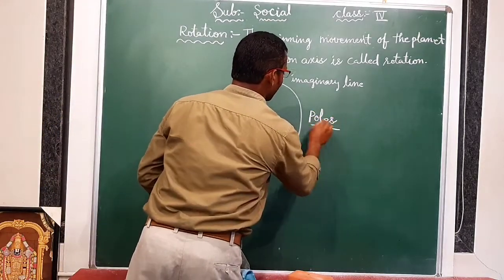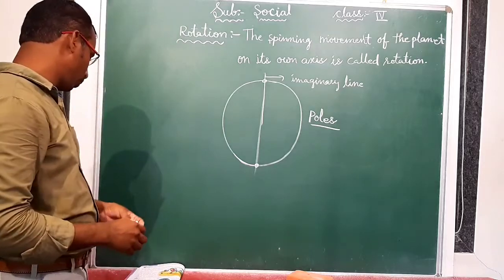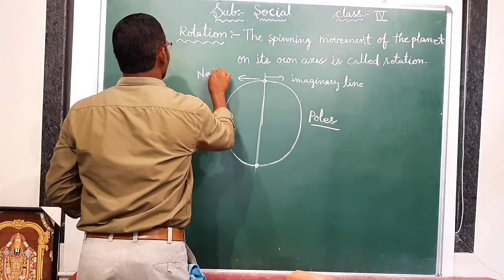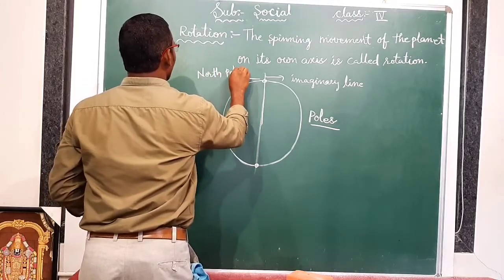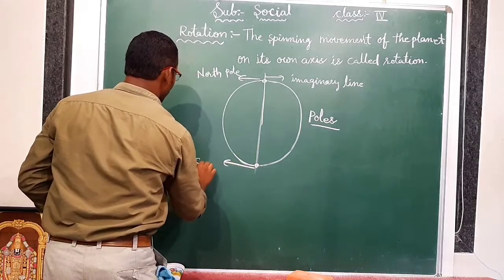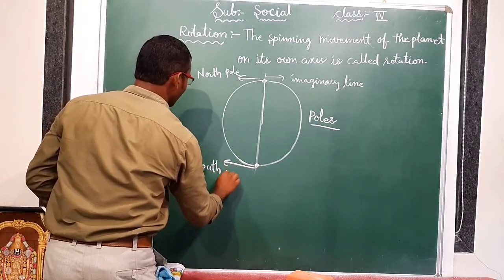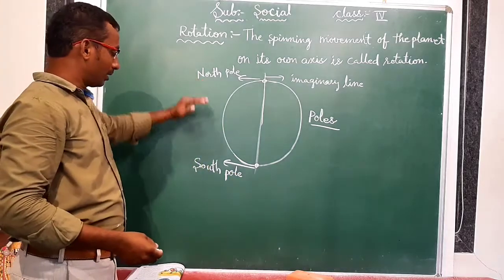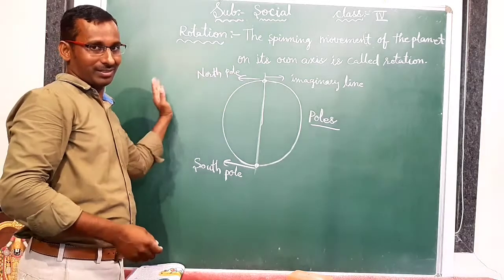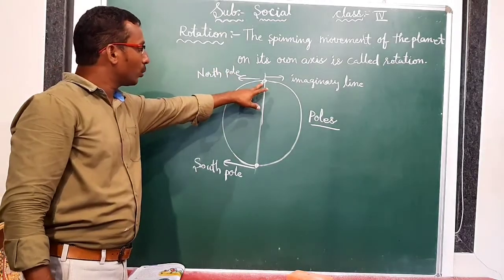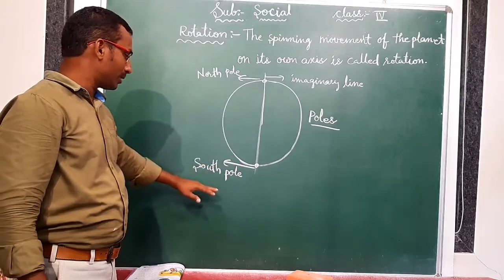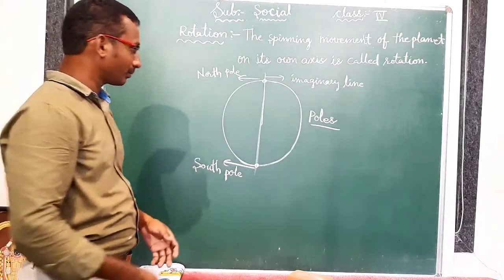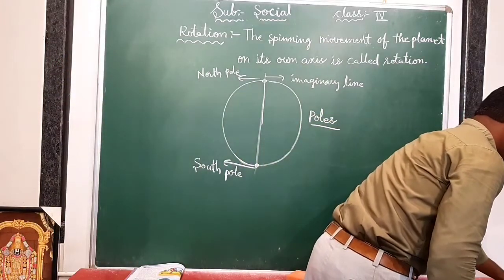One is the North Pole, and this is the South Pole. We discussed in the direction topic that North, South, East, West are the directions. So these two end points show us the South Pole and the North Pole. Clear? Understood everyone? Yes.